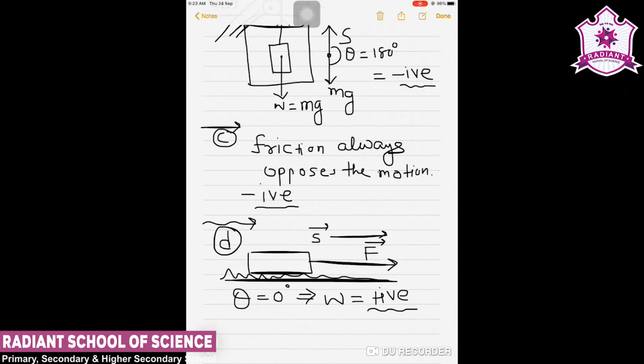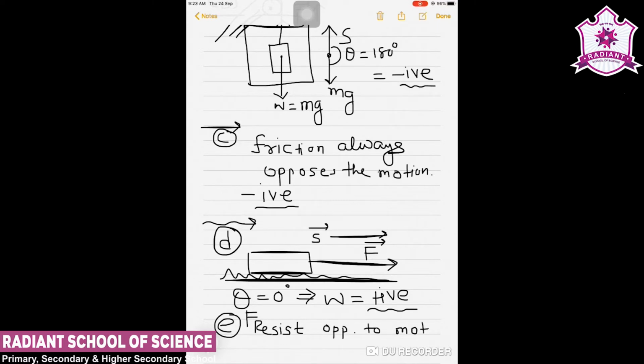And question number 5, work done by resistive force of air on a vibrating pendulum in bringing it to rest. Obviously, again we can say that the resistive force is also like friction, in that it opposes the direction of motion.